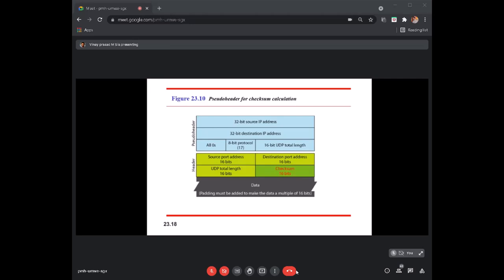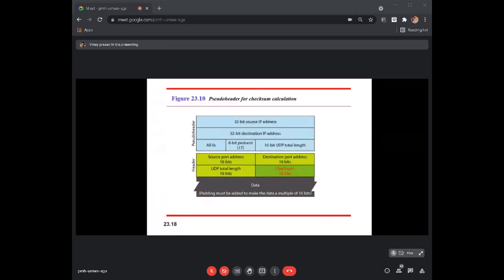Okay, those fields which we take from the layer below, the IP layer, we call them the pseudo header. Here you can see, when calculating a checksum in UDP, we have something called the pseudo header, the header of the UDP, and the data. As I told you, we consider the data as well.